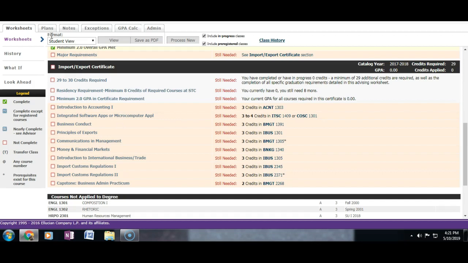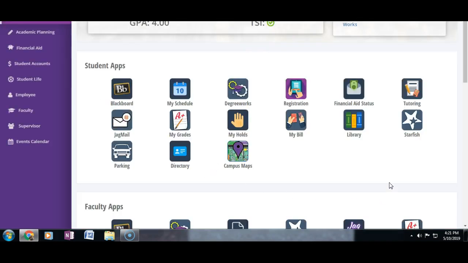So that's basically what you're going to be able to do using the JagNet tabs, all of these guys. If you need access to a student email, if you're using Blackboard, that's also where you guys are going to go, is through these ones right there. And that's going to be the end of that one.